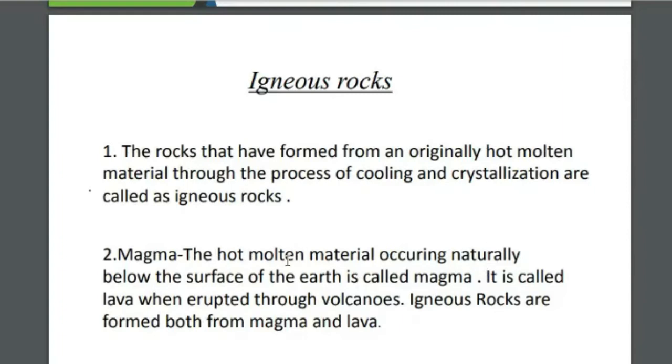Magma is the hot molten material occurring naturally below the surface of the earth. It is called lava when erupted through volcanoes. Igneous rocks are formed from both magma and lava. When it forms from magma, it is called intrusive rock. When it forms from lava, it is called volcanic rock.